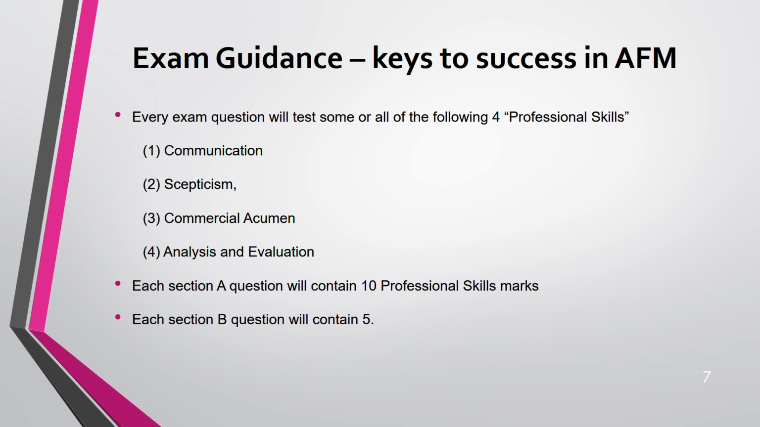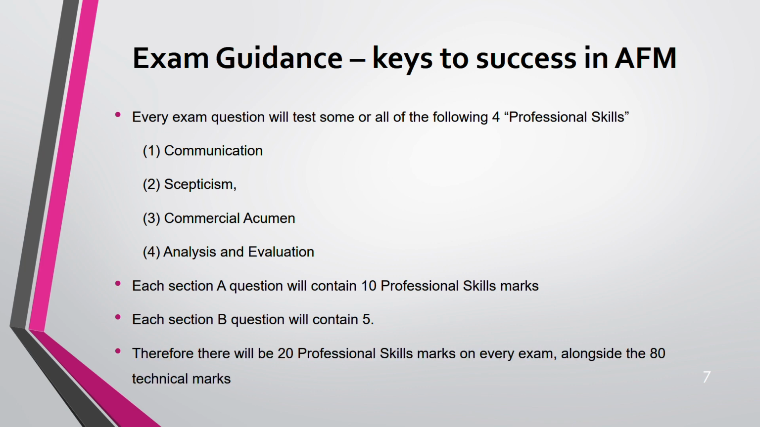Section B, each question will contain 5 marks. There are two questions in Section B, right? 25, 25. So 20 and 20 technical, 5 and 5 for professional. Therefore, if you count, 10 for Section A, 5 and 5 for Section B, so 20 professional skill marks in AFM. 80 is for technical marks. This is a good thing that AFM has done for you. Why? Because it's easier to show the professional skills.